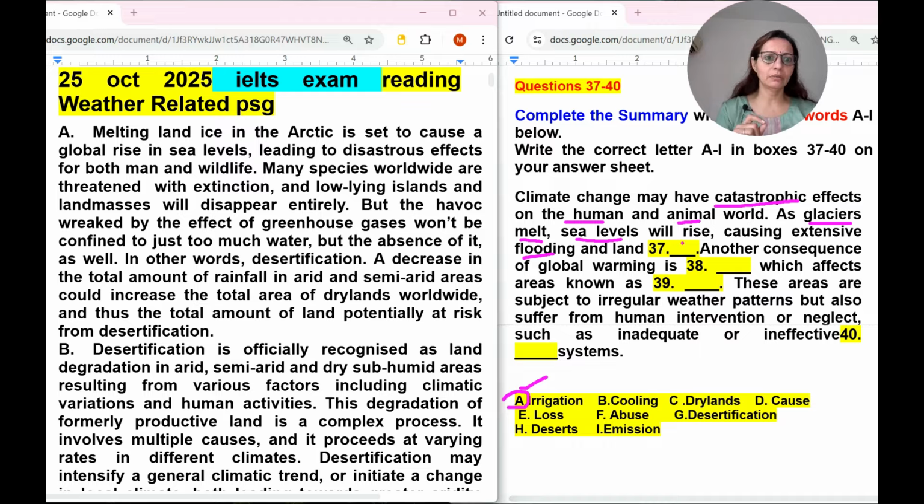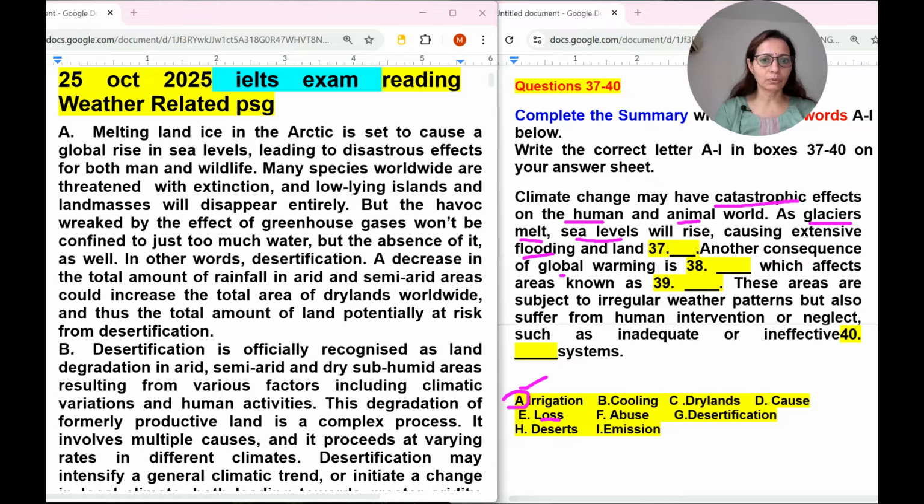Glaciers melt, sea levels will rise, causing extensive flooding and land loss. Of course, we can find it, but if you do not have time to find the location, definitely I can go for loss, land loss. When sea levels rise, some countries will also vanish. So definitely it is loss. Nothing else is matching, only this loss.